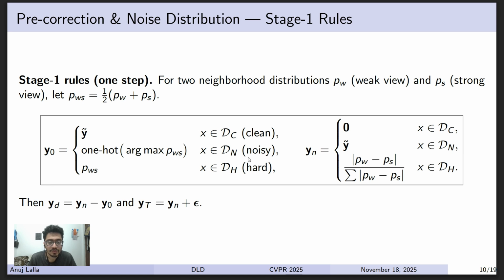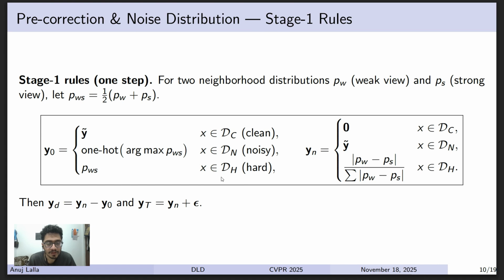If it is from the noisy set, we obtain PWS, that is the average of the logits of the weakly augmented image plus the strongly augmented image. Taking argmax gives the class for which the logit value is highest, and one hot is just 0, 0, 1 at the class's index, and all the rest zeros. And the y0 would be y tilde as the origin, as x belongs to the noisy set. It means that the original starting label for the image was thought to be noisy by the model. So that is the noisy label that we want to go to in the directional diffusion process.